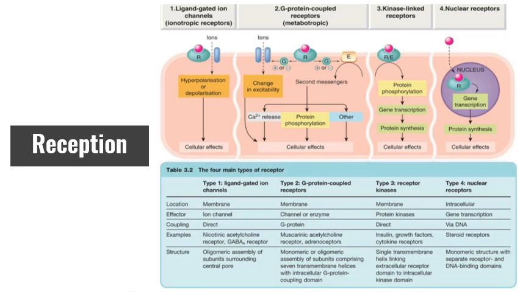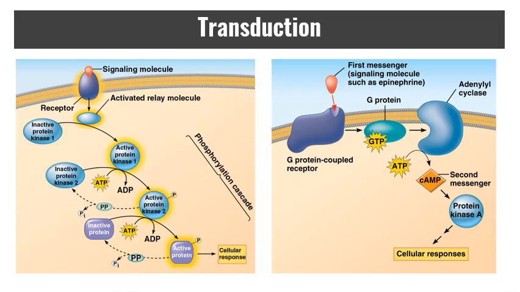Kinase-linked receptors, these are ones that are formed as a two-part structure, and when the ligand binds, the kinase-linked receptors come together to form a dimer that is capable of autophosphorylating. It's able to transfer its own ATP and phosphorylate multiple pathways at once. So when you look at those diseases that have lots of effects, say like diabetes and the insulin response, you're likely looking at a kinase-linked receptor.